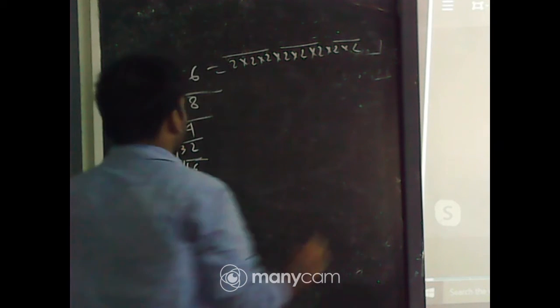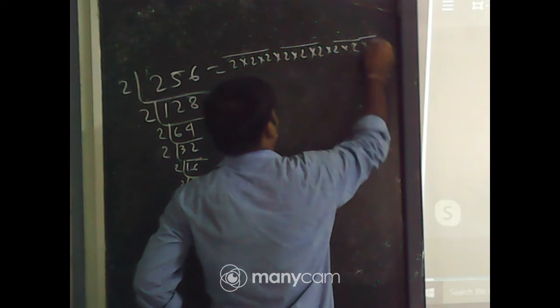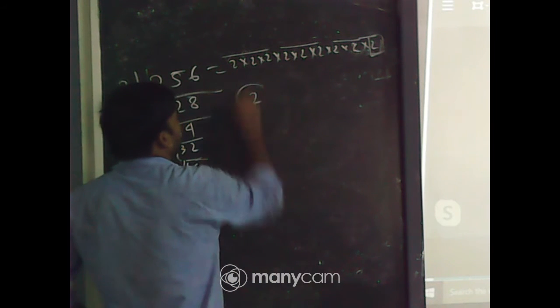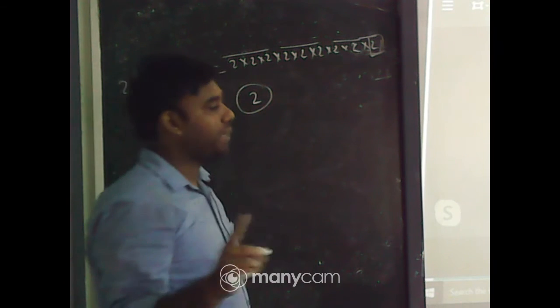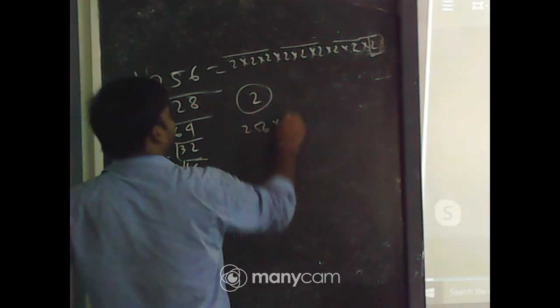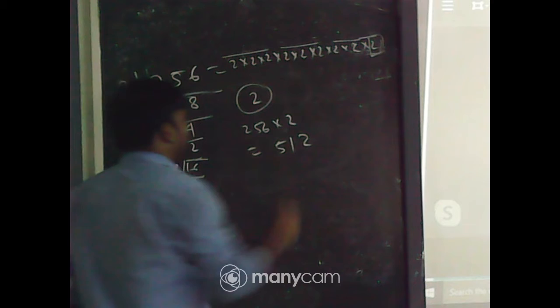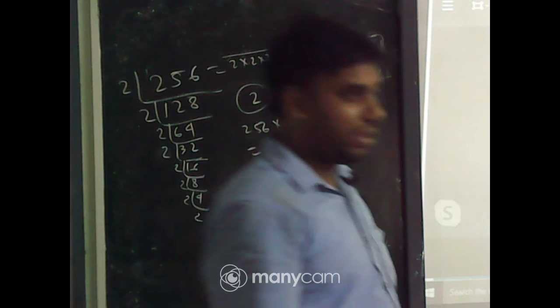To make a triplet, you need to multiply by a 2 here. That's why you should multiply an extra 2 to make it a perfect cube number. So 256 is not a perfect cube number. Multiply 256 by 2, that is 512. We know the cube root of 512 is 8. So 512 is a perfect cube number.